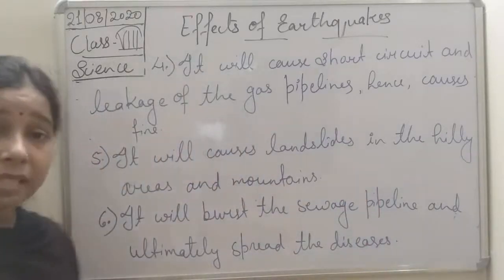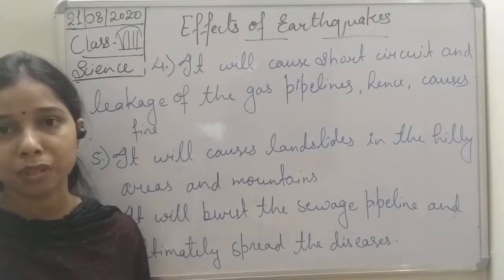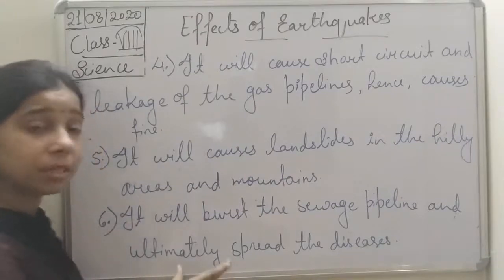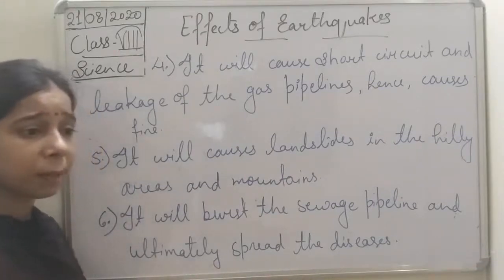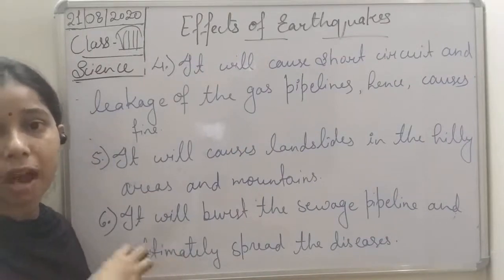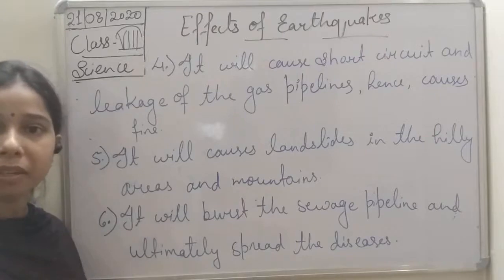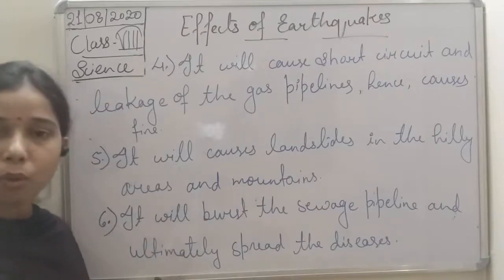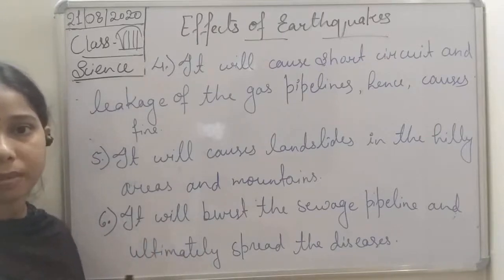Okay, so if the sewage pipeline bursts, you know that it will cause the spread of disease, because the sewage pipe consists of waste material from the different houses, and if this waste material spreads throughout, ultimately it will cause disease.